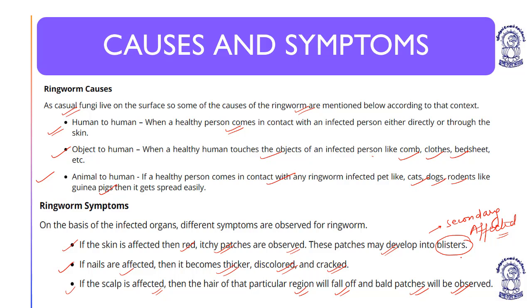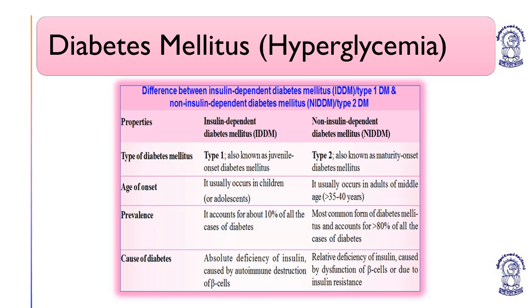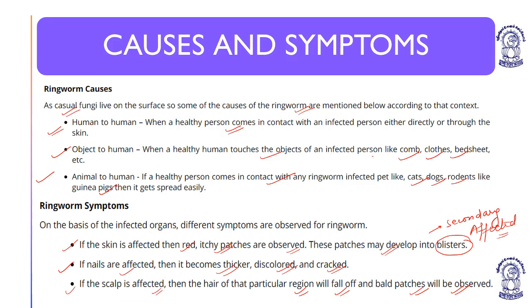Understood? So if the skin is affected, then red, itchy patches are observed. These patches may develop into blisters. If the nails are affected, then they become thicker, discolored, and cracked. And if the scalp is affected, then the hair of that particular region will fall off and bald patches will be observed. Okay? So these are the causes and symptoms of the most common ringworm infection, which is a fungal infection.